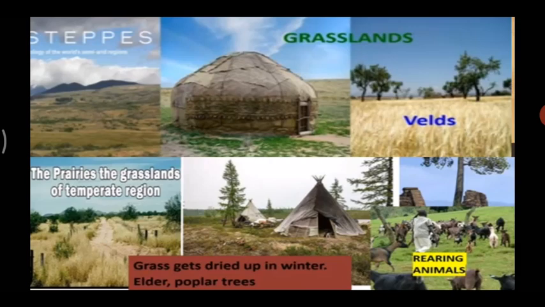Earlier, people were living a nomadic life. That means in this grassland region, people used to live a nomadic life. Now, what is nomadic life? They used to not stay in one place for long days. They used to keep on moving. So they had houses like this, right? You can see in the picture they had houses like this. They were made of hide, that is skin of animals. These houses were made of skin of animals. They were called as yurts. Okay, and the people are called as Kyrgyz. Okay, people in this region are called as Kyrgyz.